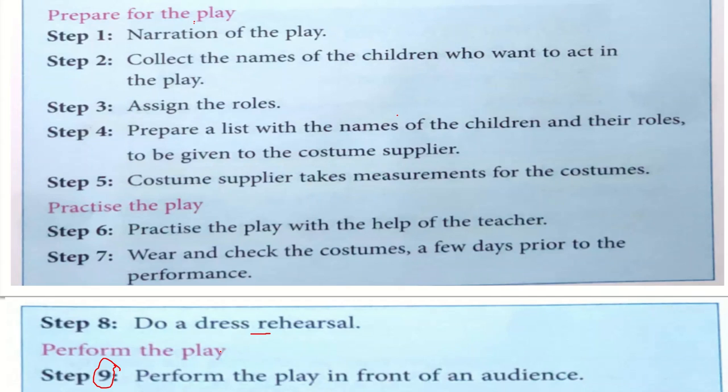I hope that you are clear with the concept of stepwise thinking. Stepwise thinking means to think about an activity in a step-by-step manner so that we can reach the solution. And every activity, whether it is a small activity or a big activity, has a sequence of steps that we need to follow to achieve the goal.